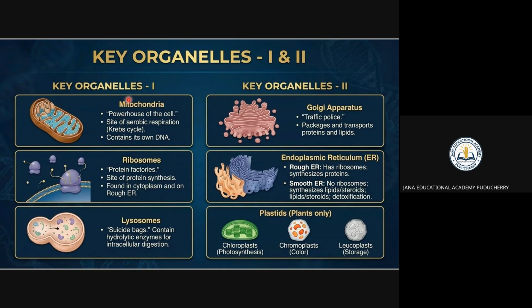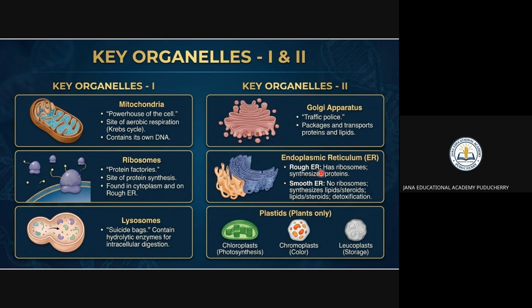Next, you can see the key organelles. Look at the machinery inside the cell. The mitochondria is the powerhouse of the cell. Ribosomes are the protein factories. Lysosomes are the suicide bags. The Golgi apparatus is the traffic police, which controls how proteins and lipids are packaged and transported. And next is the endoplasmic reticulum. They have two types.